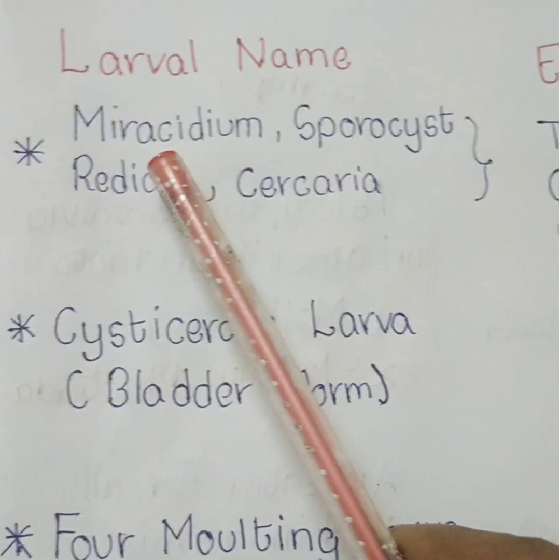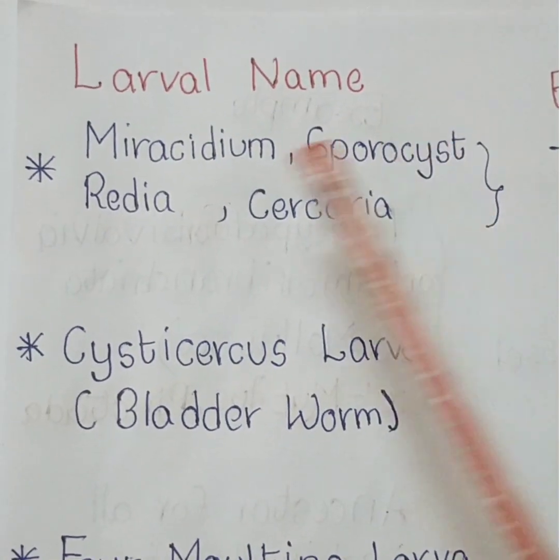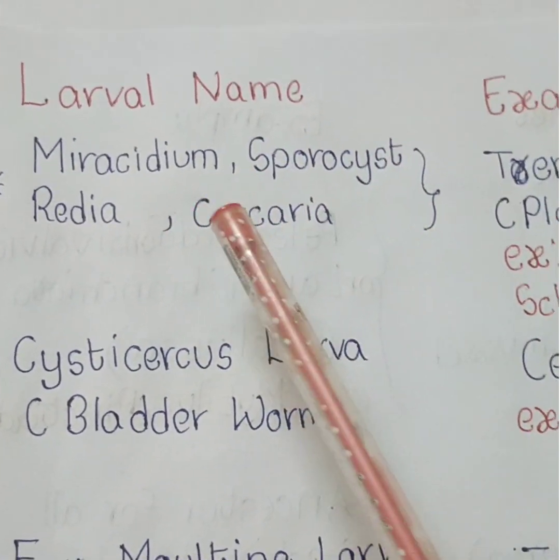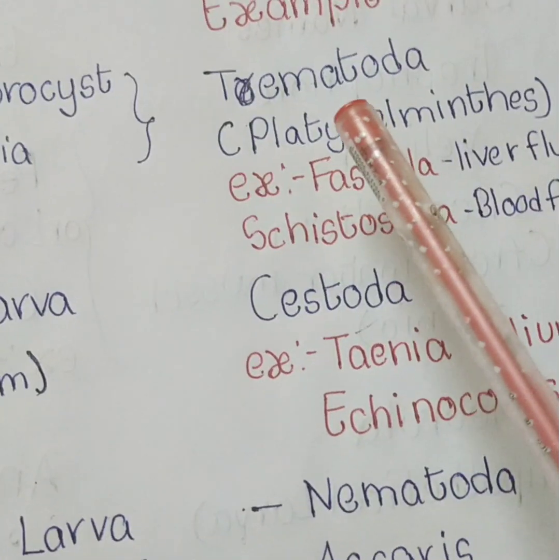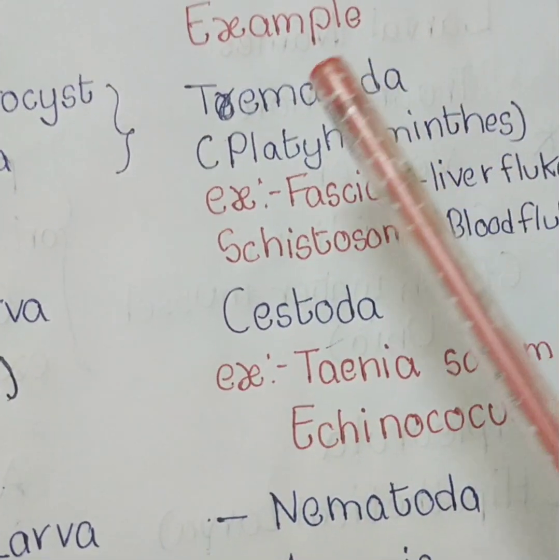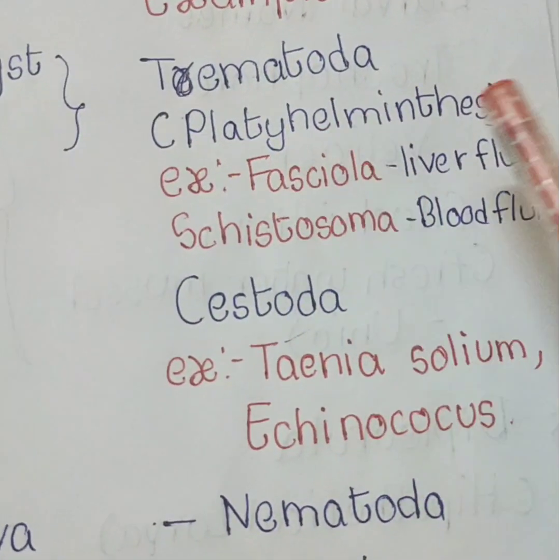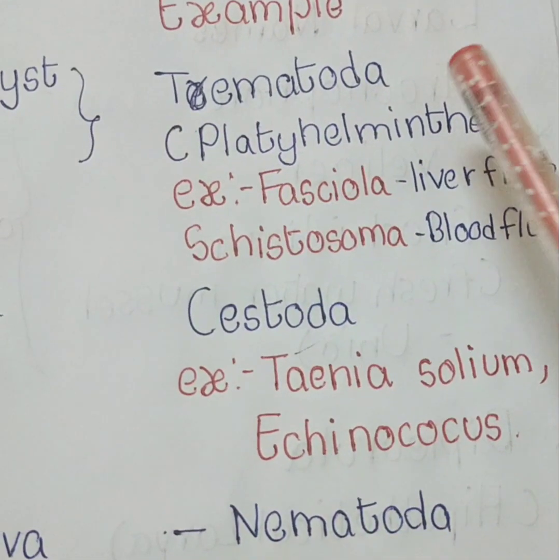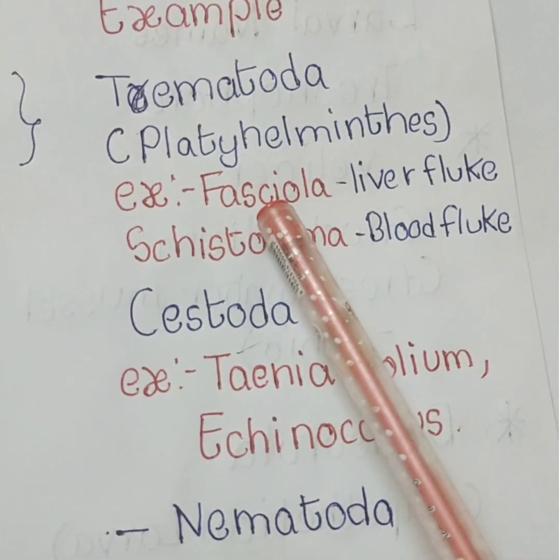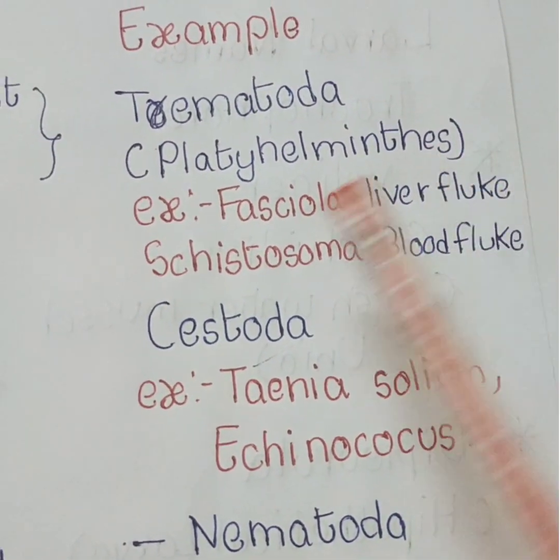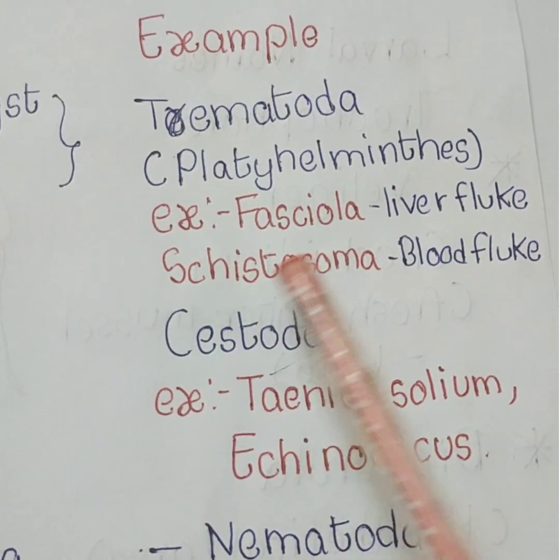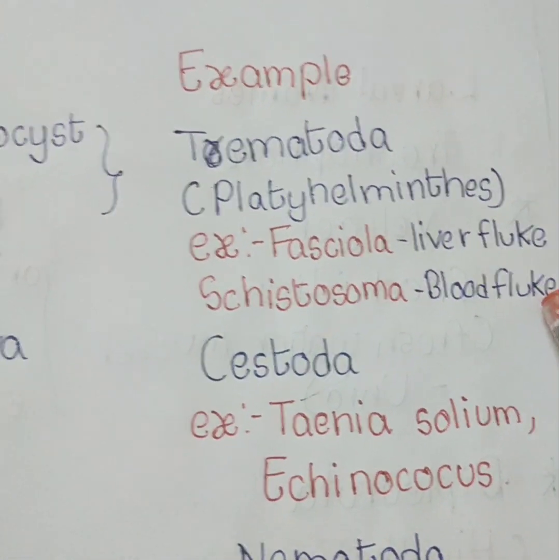Okay, next one, Miracidium, Sporocyst, Redia, Cercaria. These larvae belong to class Trematoda. The class Trematoda belongs to Platyhelminthes. Examples of Trematoda, Fasciola hepatica. Its common name is liver fluke. Schistosoma haematobium. Common name blood fluke.